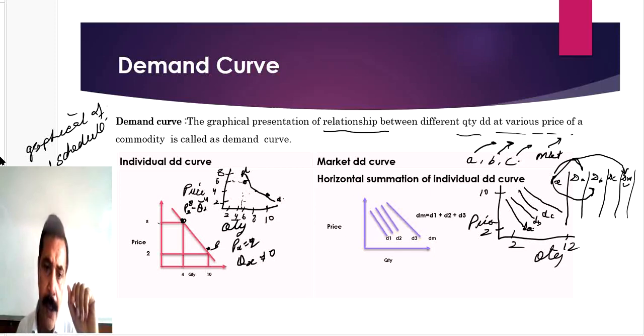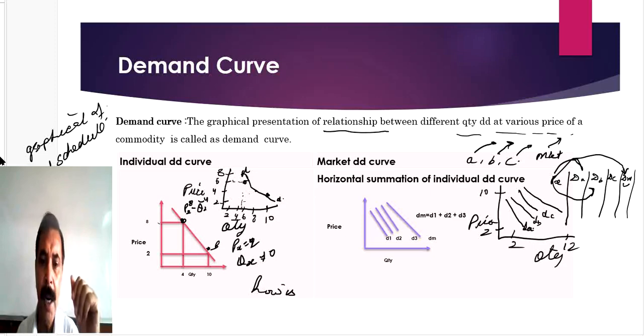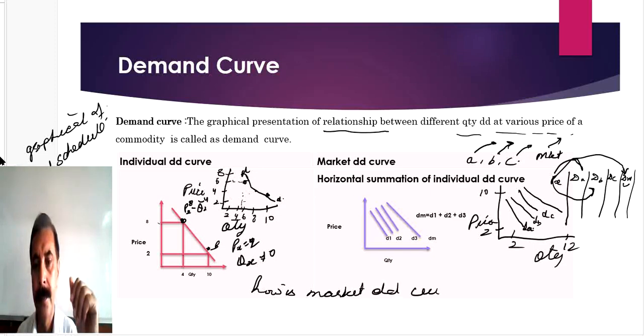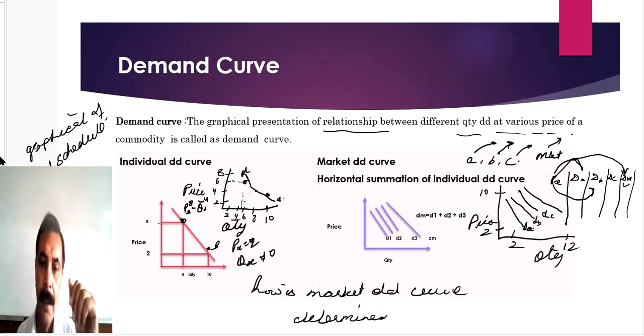Generally a question is asked: how is the market demand curve determined? So generally students make a common mistake.